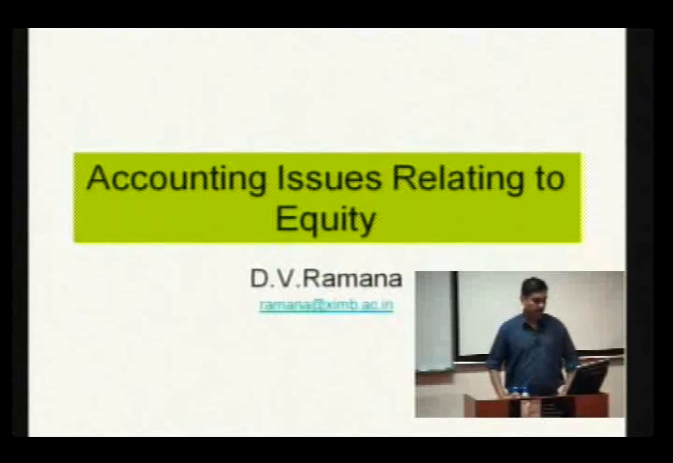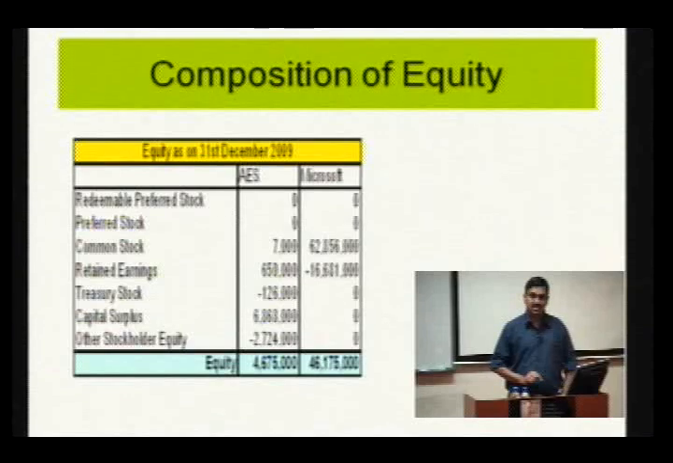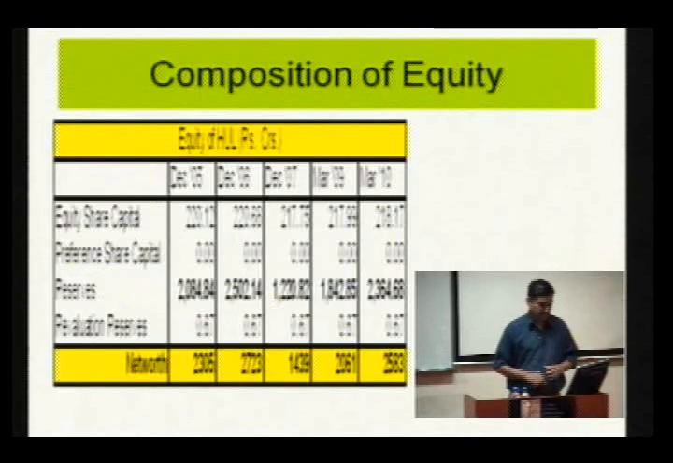Good evening, and we will continue our discussion on certain issues relating to equity. As we saw in the last class, the equity consists of the capital premium, the capital, retained profit, common stock, preferred stock, wherever it is issued. We saw that the equity can change if there is a dividend, if there is a further issue of capital, or if there is a distribution of stock or a cash dividend.